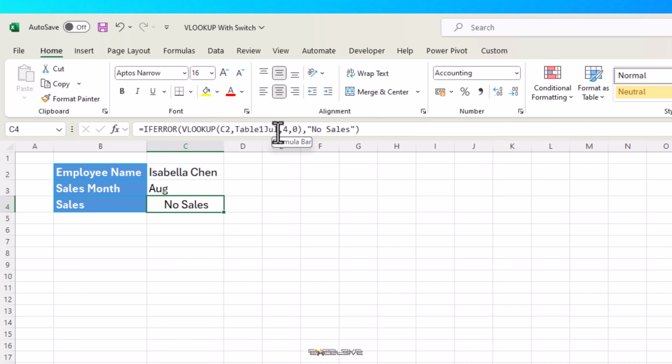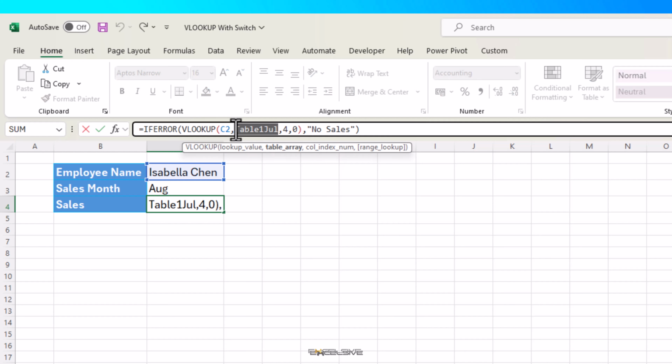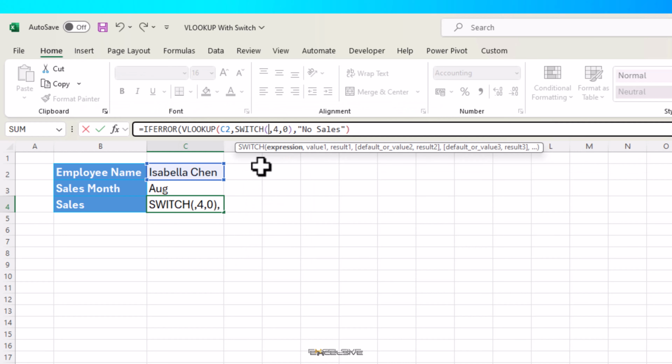We just need to change our table array argument, so we are going to edit our current formula instead of writing it from scratch. So let's select our table array and start with a SWITCH formula. For our expression, we choose C3. Then for our value 1, we write the month as it is in our dropdown, in double quotes. So we mention JUL in double quotes.